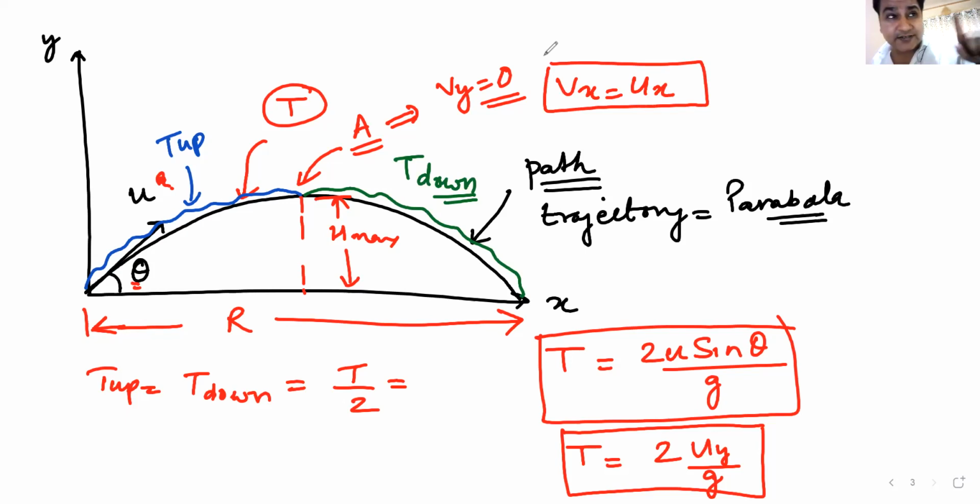Okay. Now, the next thing that you must remember is time of flight only depends on the vertical component of velocity. It does not depend on the horizontal component. So, if you don't change the vertical component, time of flight remains constant. Will you remember this? Time of flight will remain constant if the vertical component remains same.